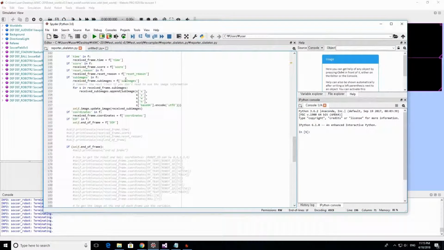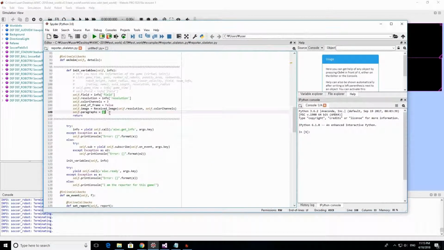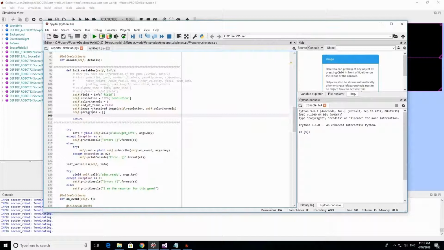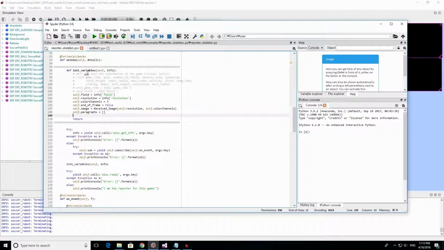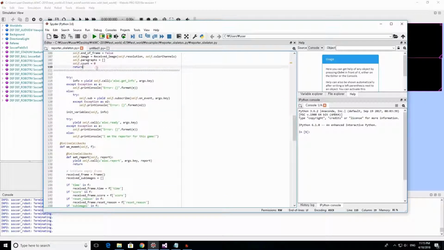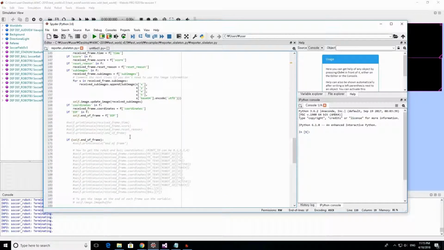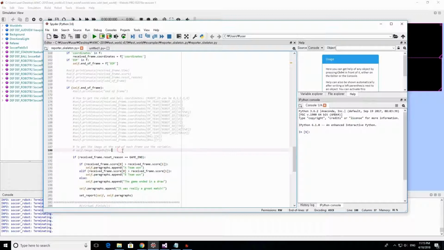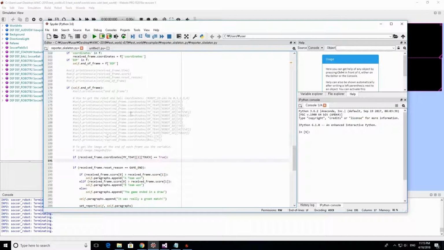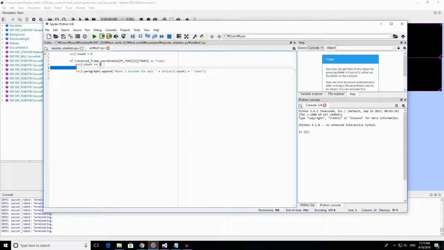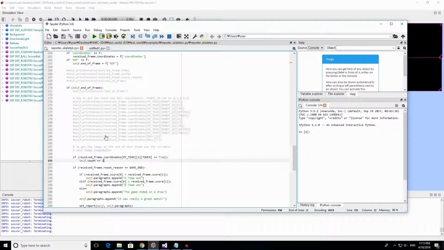Here, we are gonna create another variable, a counter, and with this counter, after the end of each frame, we're gonna check if our robot 2 touched the ball.